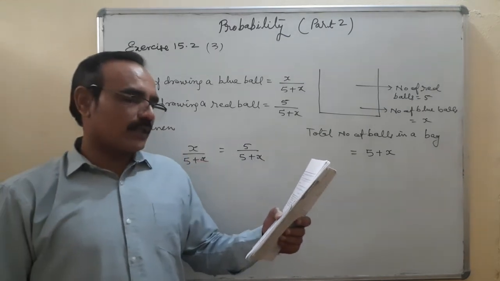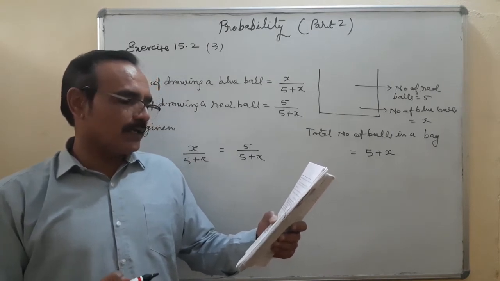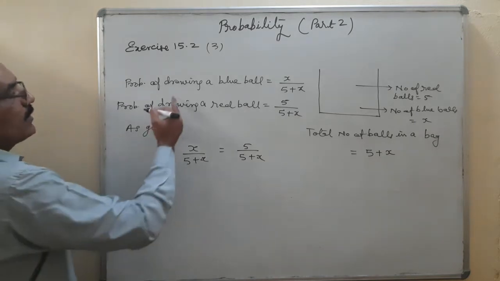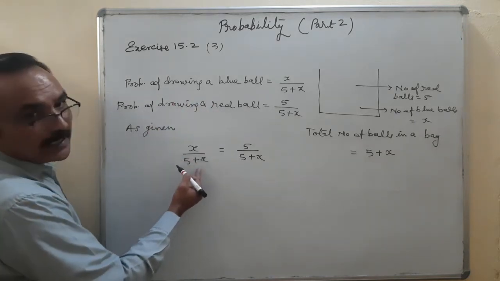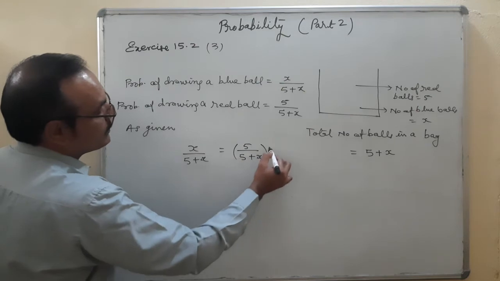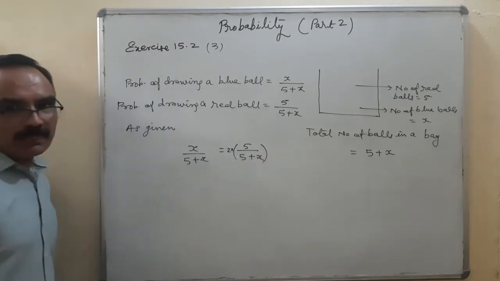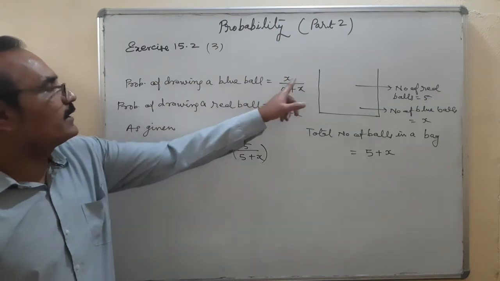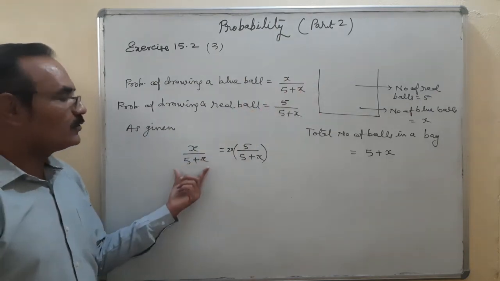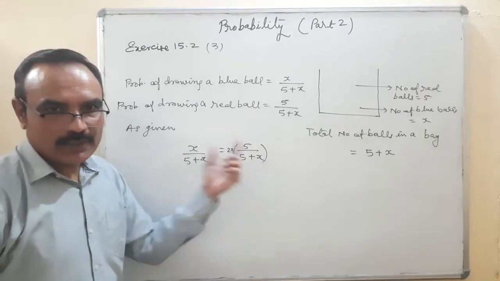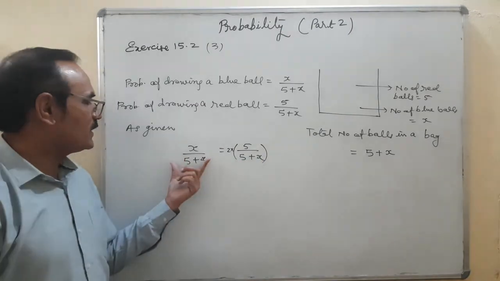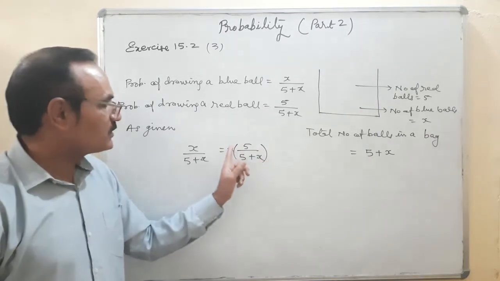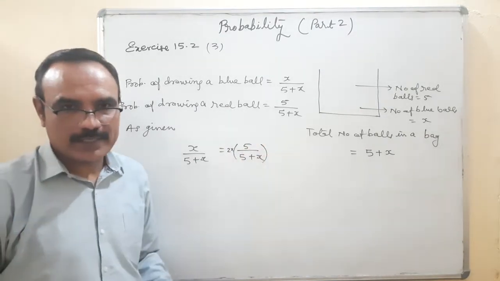See this line? The probability of drawing a blue ball is double that of the red ball. So 2 will be multiplied here. What is this? This is the probability of drawing a blue ball, and this is the probability of drawing a red ball. And in the condition it is given that the probability of drawing a blue ball is double that of the probability of drawing a red ball. Okay. So 2 will be multiplied with the probability of drawing a red ball.